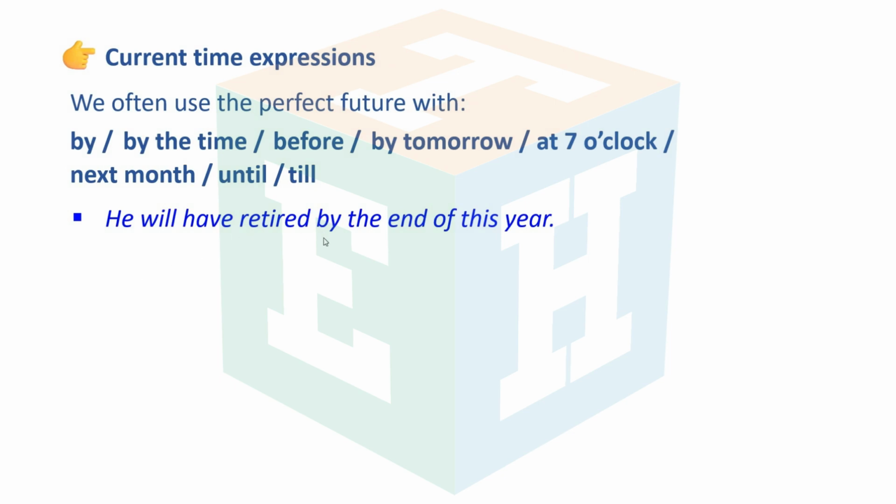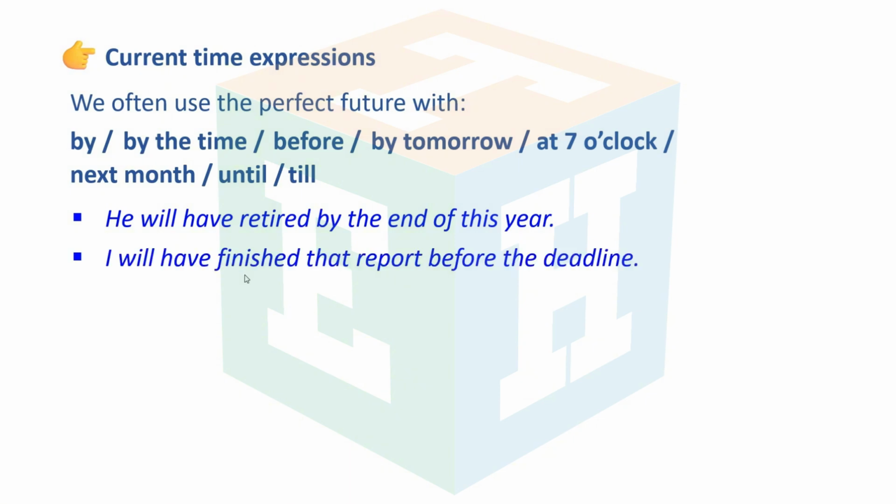He will have retired by the end of this year.